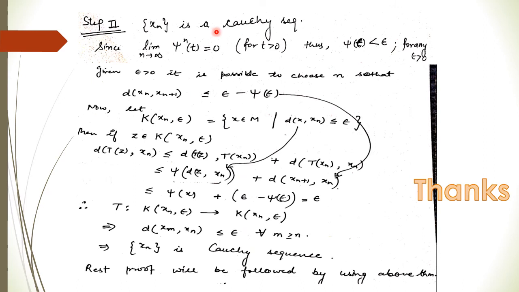In step 2 again we will show that x_n is a Cauchy sequence. Now what is given to us: the nth iterate of psi of t is 0 for every t greater than 0, and psi(epsilon) is less than epsilon for any epsilon greater than 0. This is by the definition of limit. We get that psi^n(t) is strictly less than epsilon. So we have such an epsilon such that psi(epsilon) is less than epsilon.